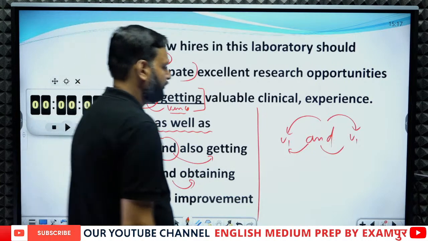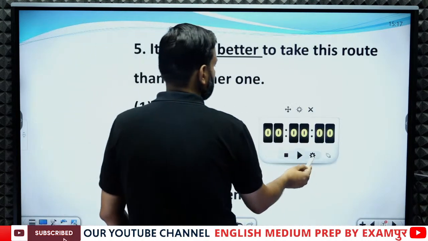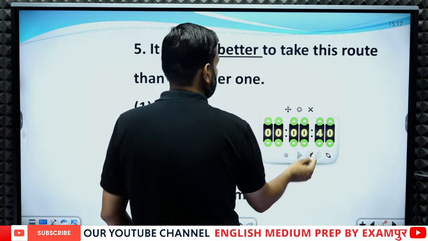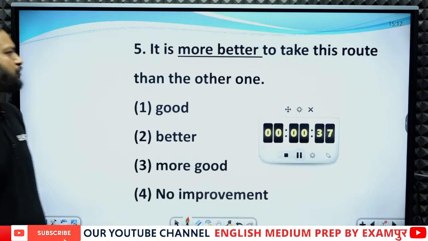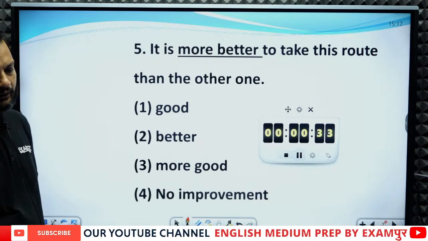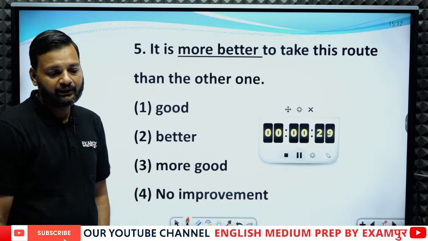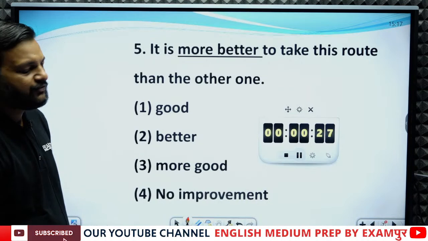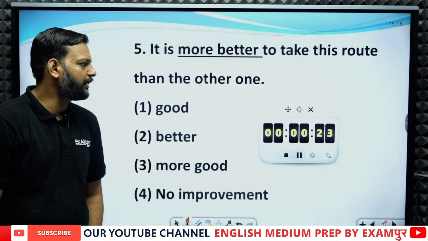Let's see the next question. Question number 5. It is more better to take this route than the other one. What is the error in this sentence? It is more better to take this route than the other one.